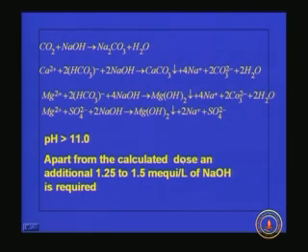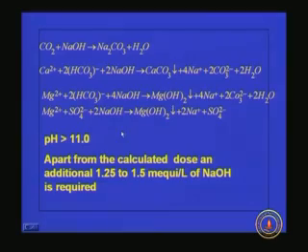And here we can see the solubility diagram of calcium carbonate. Last class we were discussing aluminum hydroxide. This calcium carbonate is also somewhat amphoteric in nature, so the solubility will increase on both sides of the optimum pH. The optimum pH of calcium carbonate precipitation is in the range of 9 to 9.5. But coming to magnesium, if you want to remove magnesium, the pH of the solution should be above 11. So that is very, very important.